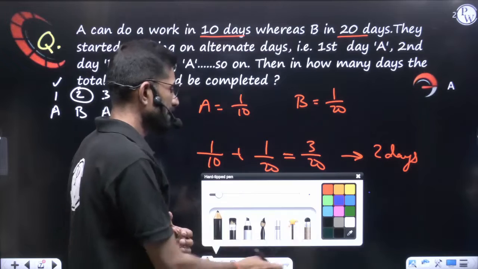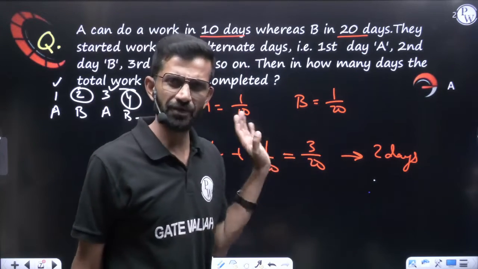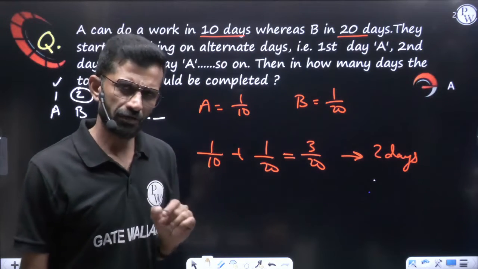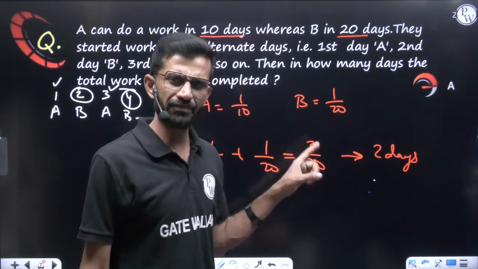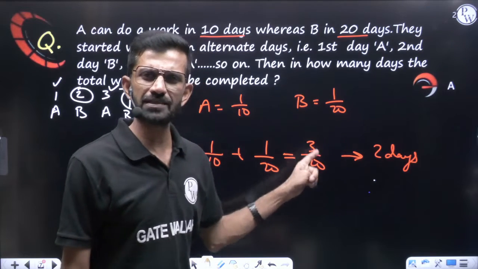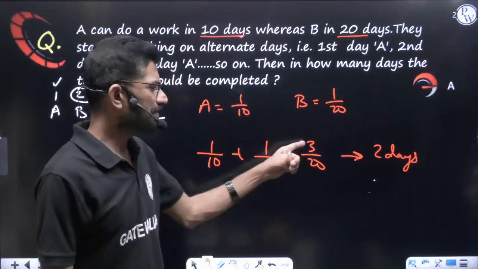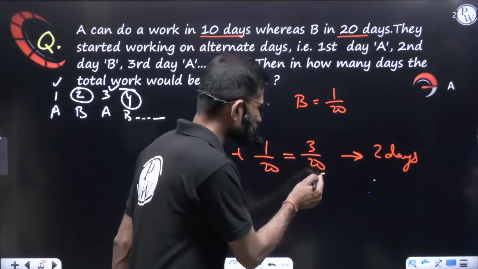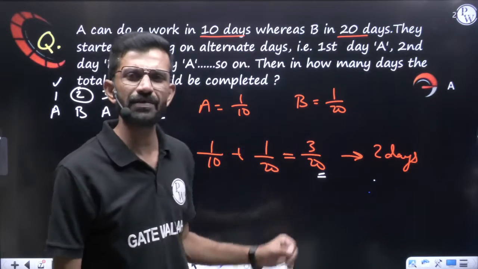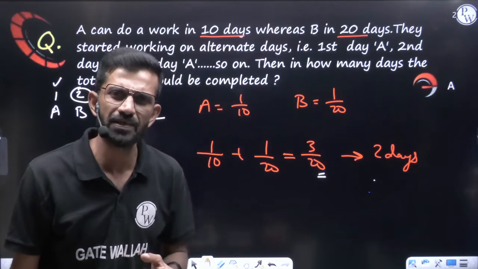Let us understand. See, A and B together in 2 days did this much work. First day A came and second day B came. In 2 days this much work was done. Now try to understand: if 2 days work is 3 by 20, 4 days work will be 6 by 20. If 4 days work is 6 by 20, 8 days work will obviously be 12 by 20. How much should this fraction become so that you can say work is completed? Obviously 20 by 20, or else 1. Then we can say work is completed.